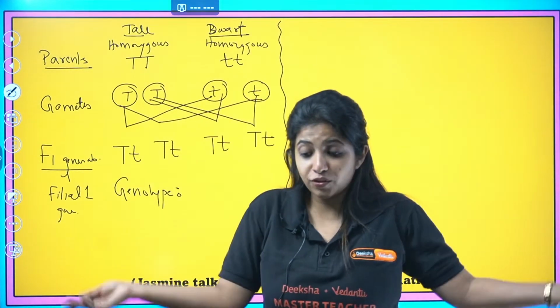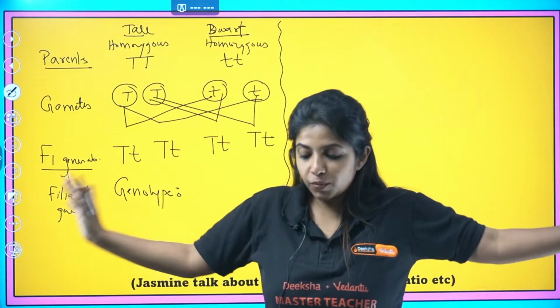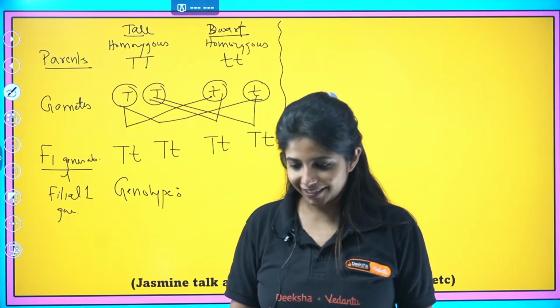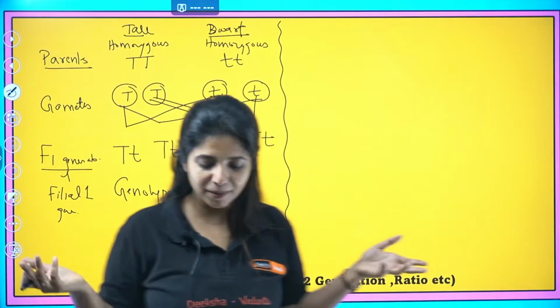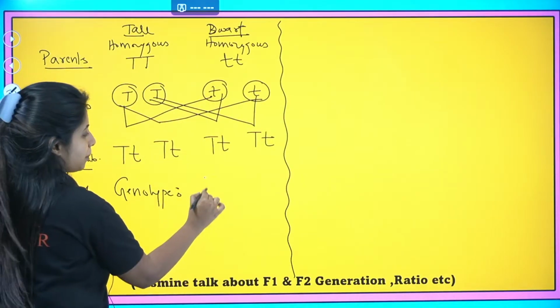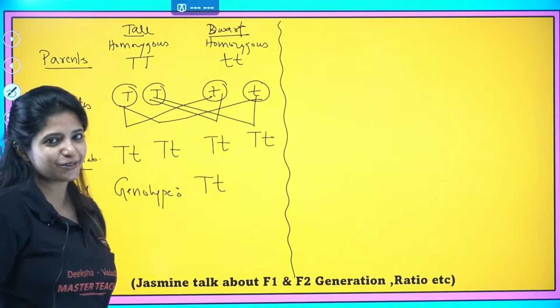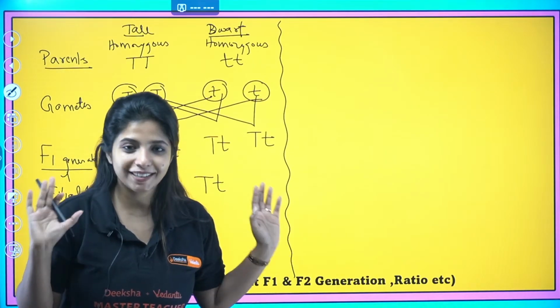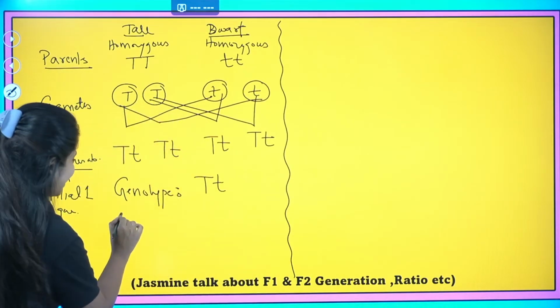I didn't talk about the ratio. I didn't talk about anything. I just asked about genotype. I didn't talk about the ratio. Genotype is going to be 1 only. All of them are capital T, small t. This is the genotype. Yes, Pawan said capital T and small t. Okay, fine. It's okay.